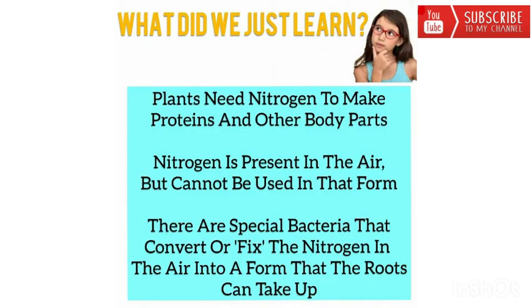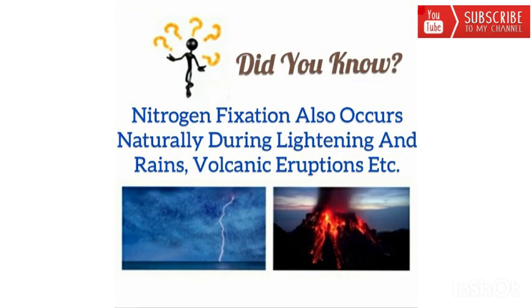What did we just learn? Plants need nitrogen to make proteins and other body parts. Nitrogen is present in the air but cannot be used in that form. There are special bacteria that convert or fix the nitrogen in the air into a form that the roots can take up. Did you know nitrogen fixation also occurs naturally during lightning and rains, volcanic eruptions, etc.